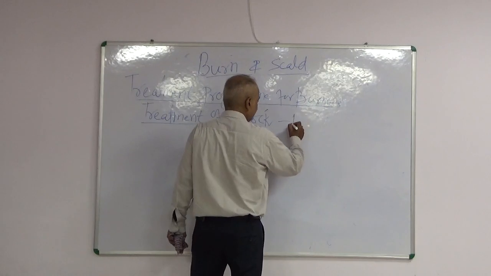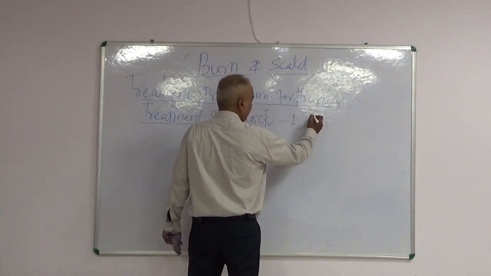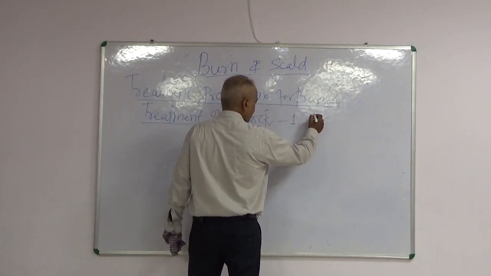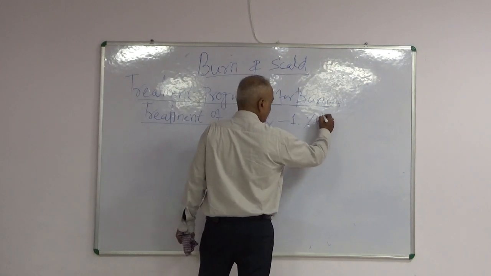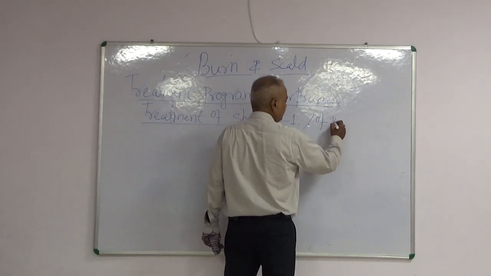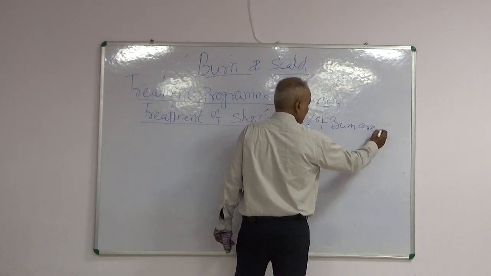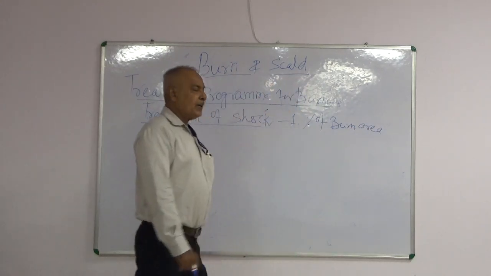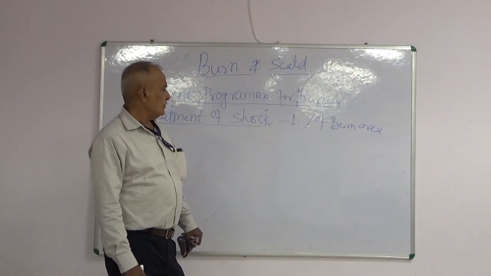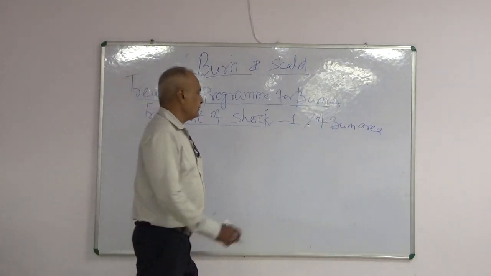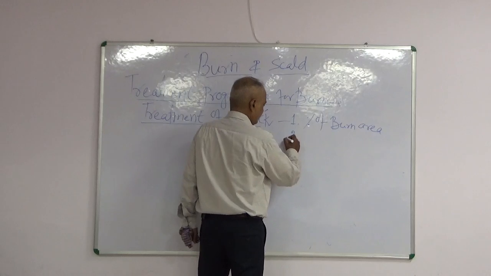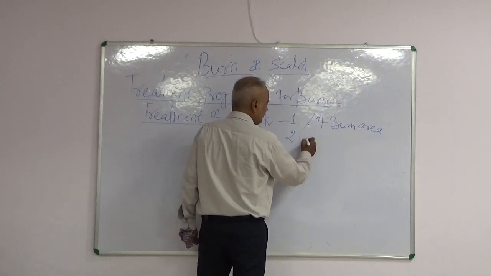One is percentage of burn area. We measure percentage of burn area as per Wallace rule of 9. Take weight of patient.